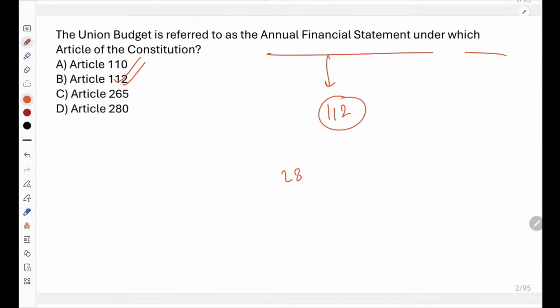Now what is article 280 of the Constitution? Yes, very good Pranay Sagar. Article 280 of the Constitution says about establishment of finance commission, which is responsible for recommending distribution of tax revenues between union and states. So that is related to establishment of finance commission. So please remember that also.